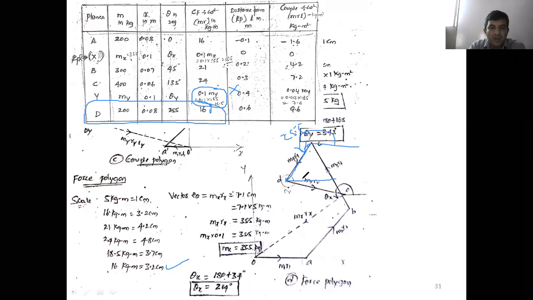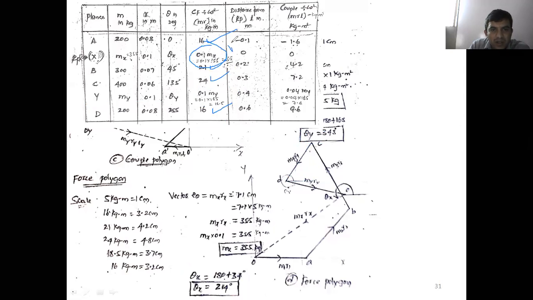Now from this point D, again we already calculated My. How much is it? First you draw this magnitude 16 over, 21 also over, 24 also over, 16 also over. What is the remaining unknown? This is the unknown.